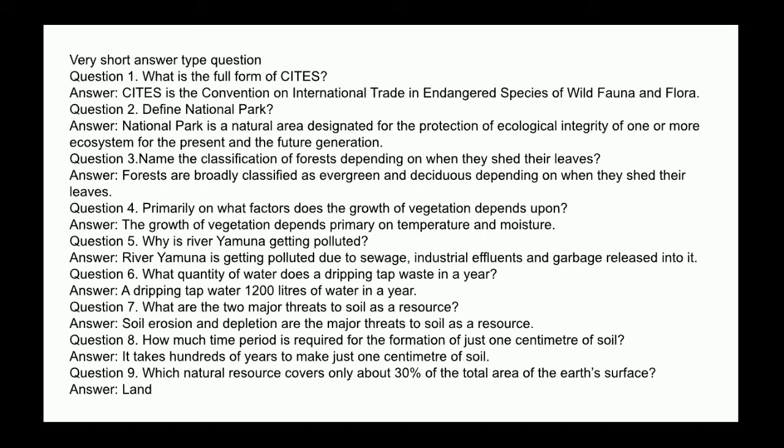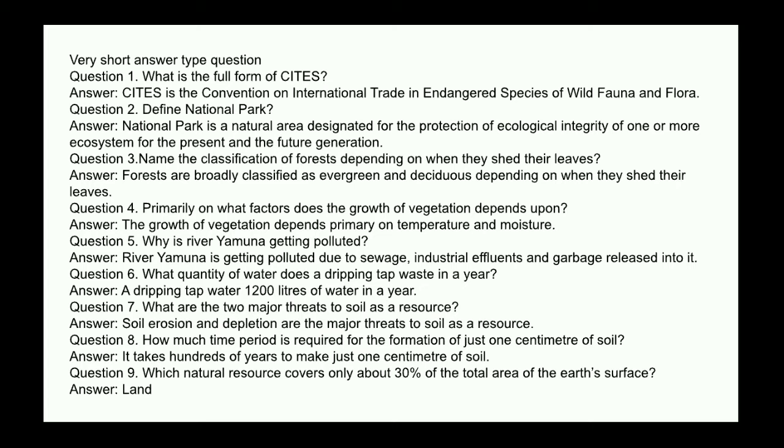Next question, name the classification of forest depending on when they shed their leaves. Answer: forests are broadly classified as evergreen and deciduous depending on when they shed their leaves. Next question, primarily on what factors does the growth of vegetation depend upon? Answer: the growth of vegetation depends primarily on temperature and moisture. Next question, why is river Yamuna getting polluted? Answer: river Yamuna is getting polluted due to sewage, industrial effluents and garbage released into it.